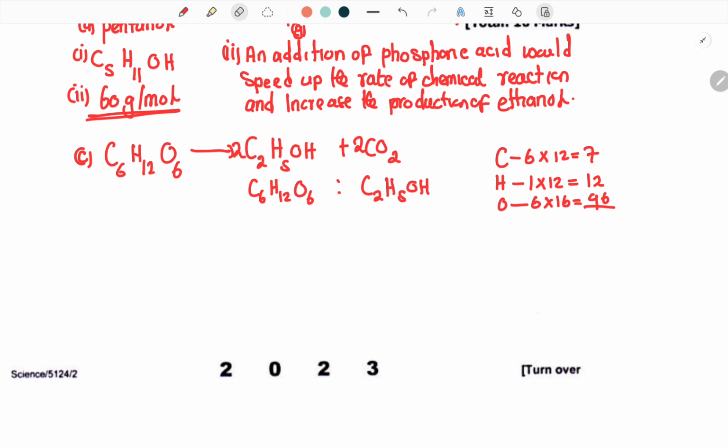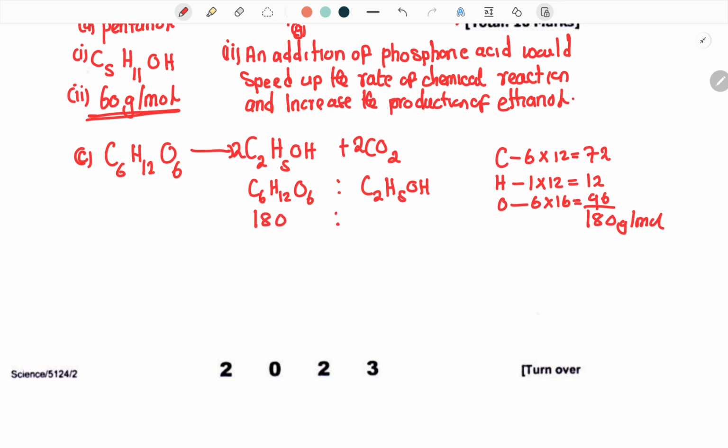It's supposed to be 72. So you have to be very careful with what you're doing. So 72 plus 12 plus 96, we're having 180 grams per mole. Now we have 180 grams per mole, so you can put your 180 here.